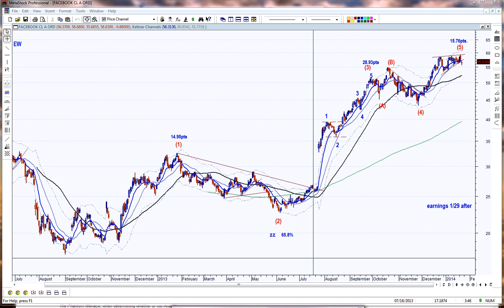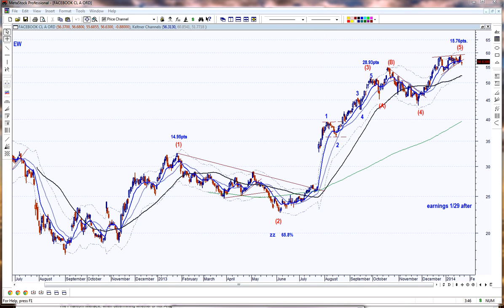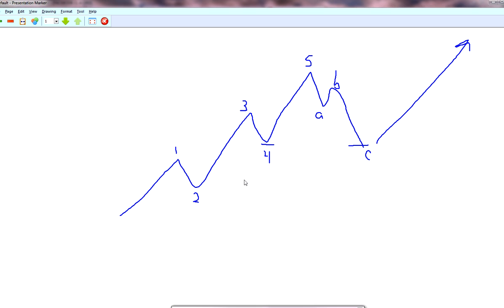What are Elliott Waves? We're going to talk about that today. Elliott Waves are basically structured in 8 waves. You've got 1, 2, 3, 4, 5, and then corrective waves A, B, C. So that's 8 waves in total in the whole cycle, and then the cycle repeats itself.